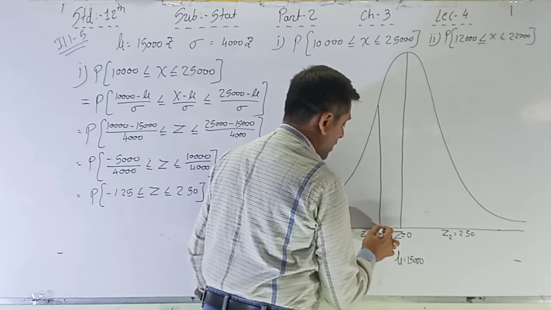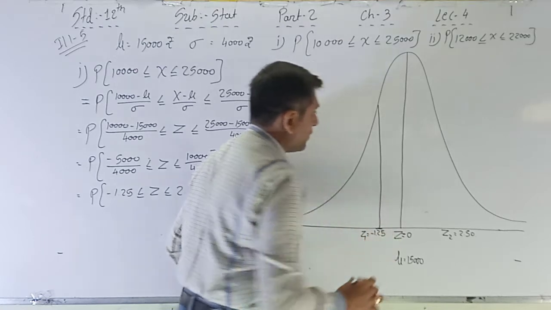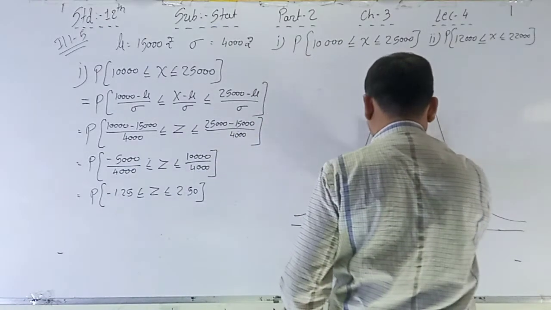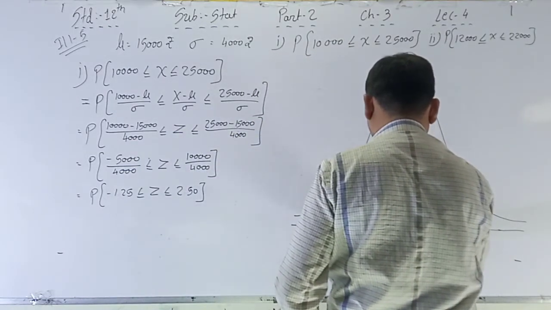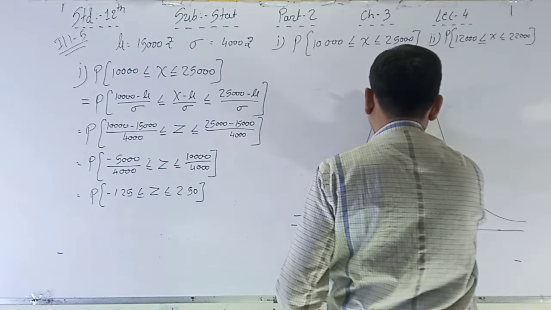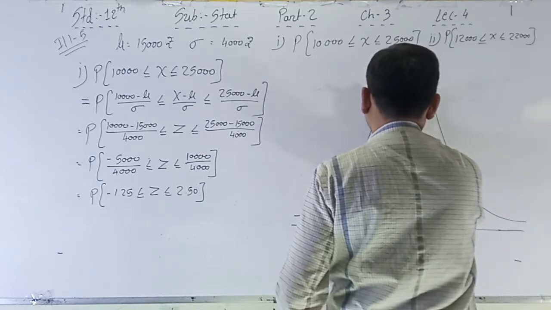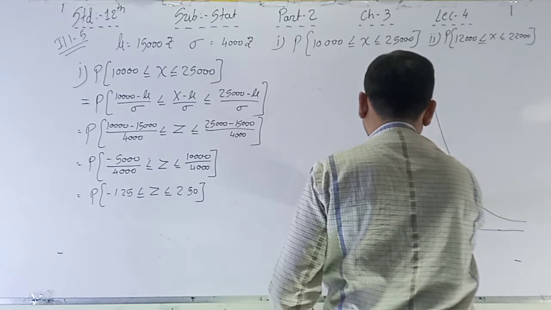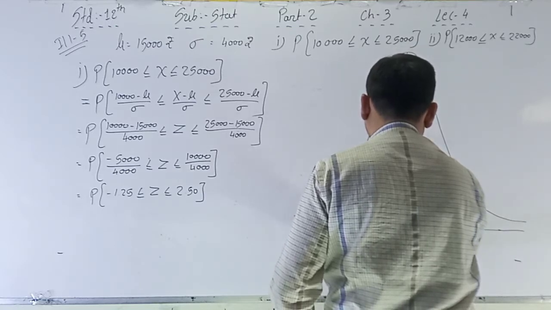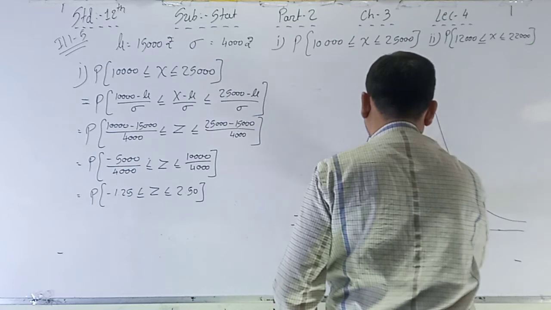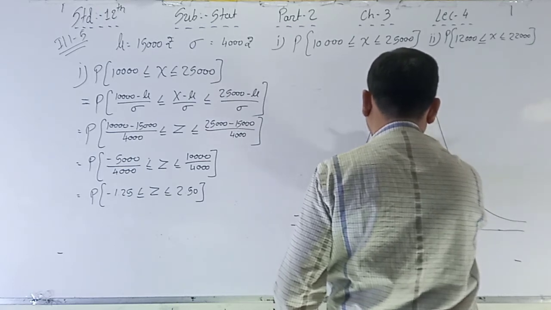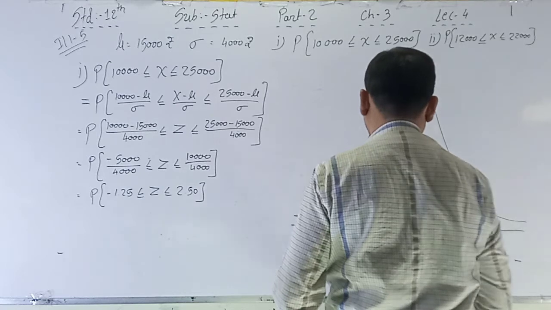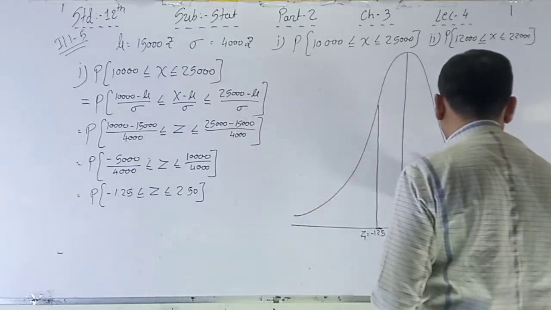See, we have to take the approximate value, that's why here 1.25 and 2.50 here.